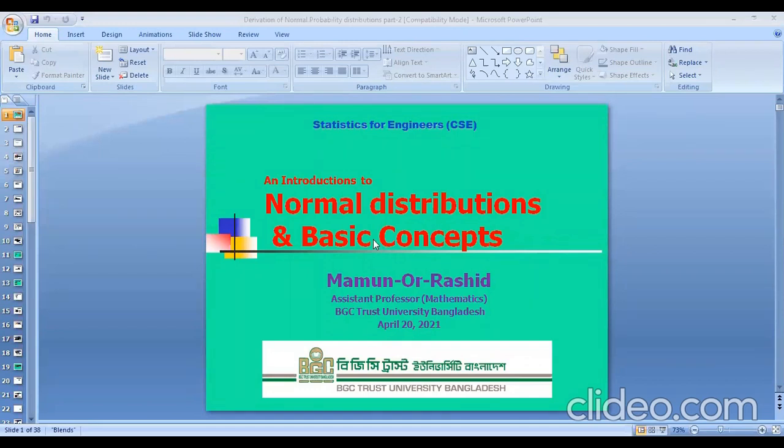This was the introduction to normal distributions and basic concepts. In this lecture, we have studied what normal distributions are, what their properties are, and we have discussed different basic concepts connected to normal distributions. We have learned how to draw the normal curve by using the normal distribution table. We have discussed five or six examples. If you practice, I hope everybody can do this maths. Thanks to everybody.